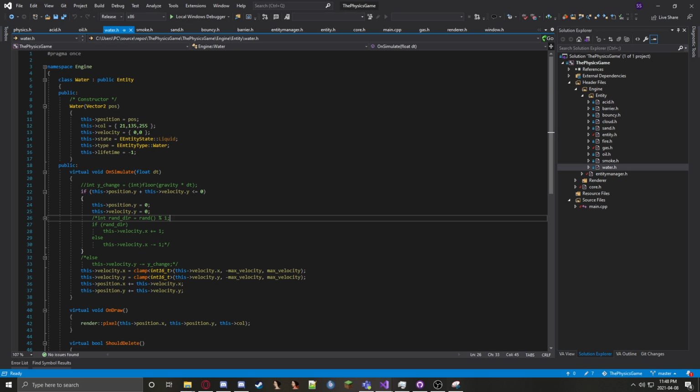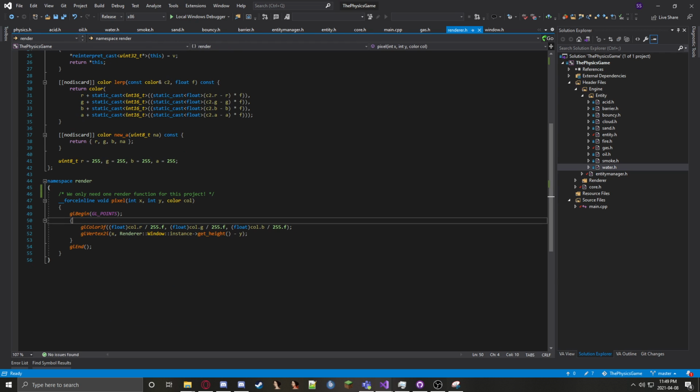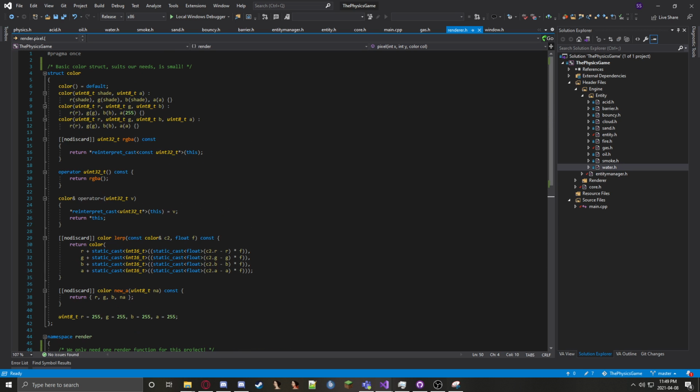We can see it has a very basic constructor. The onSimulate, very simple. This checks position, sets the position, applies velocity, and increases the position based on the current velocity set in the system. And drawing is, of course, just rendering a very basic pixel. Very simple. This project is very lightweight on the actual rendering side of things.